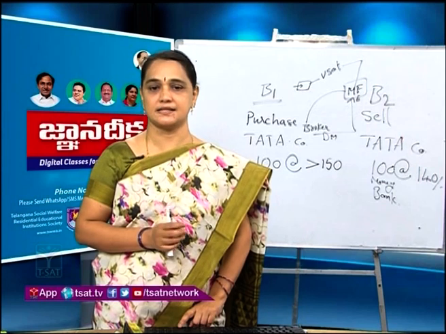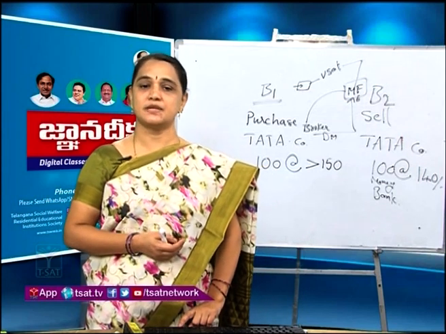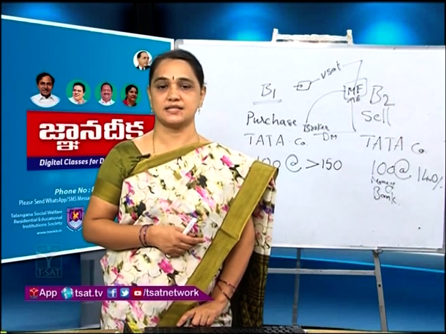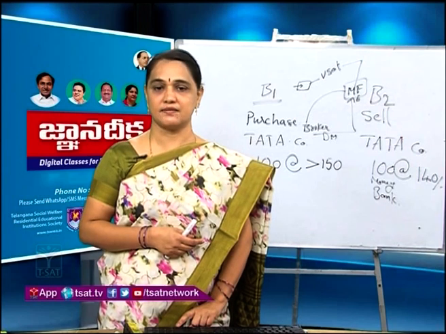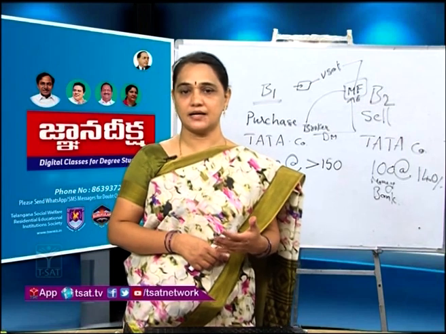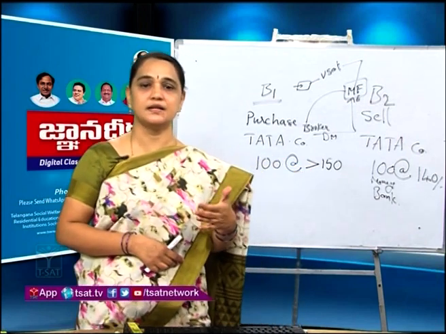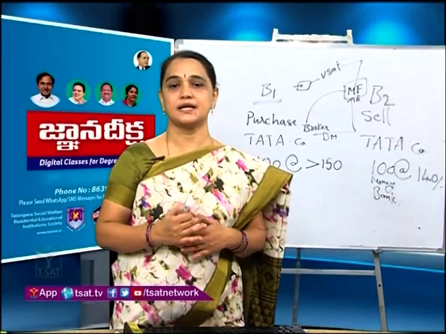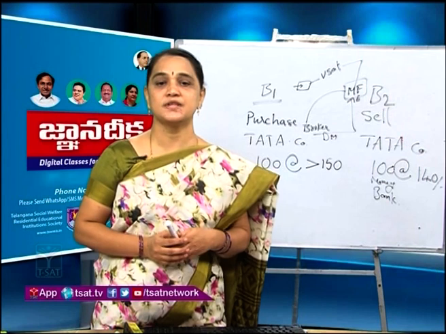In that way the transactions will take place, and sometimes for T+2 day and future transactions, it may also take T+9 days. So, this is about trading. What have we learned? We have to select the broker, we have to place the order, we have to open our own demat account, and we have to settle the transactions. In this way the trading and settlement will take place in the stock exchange.